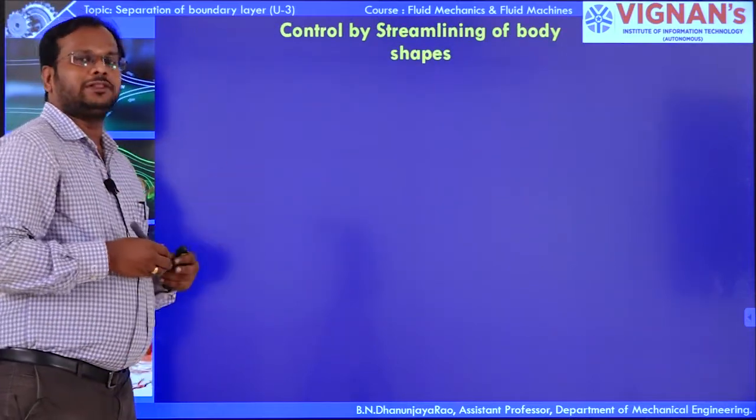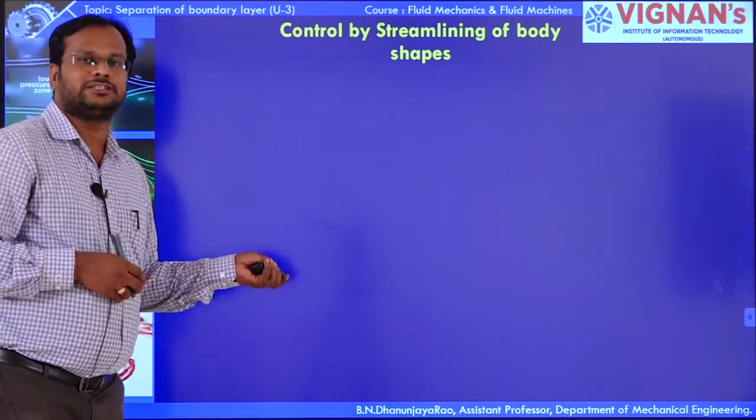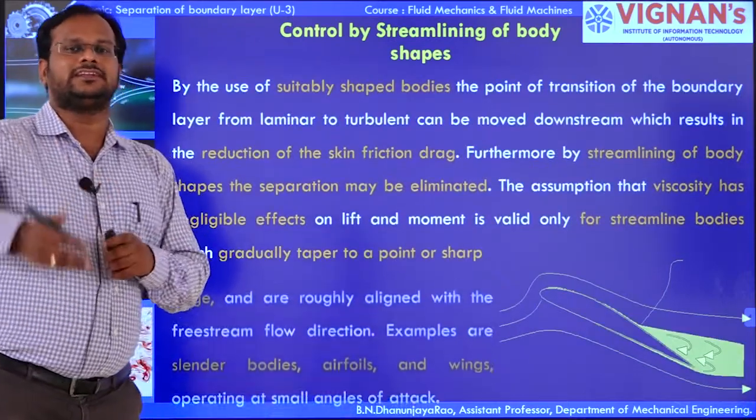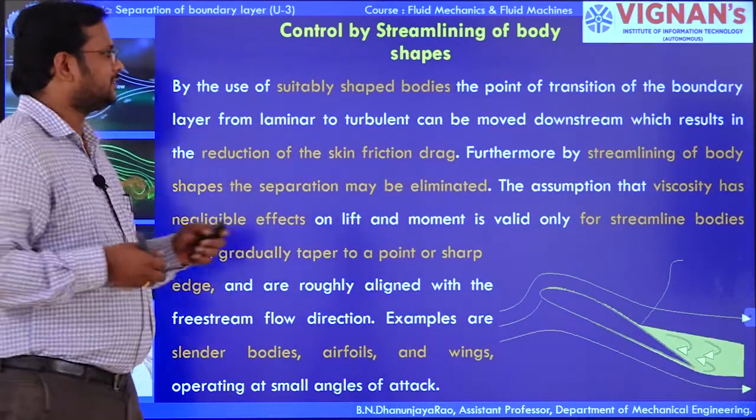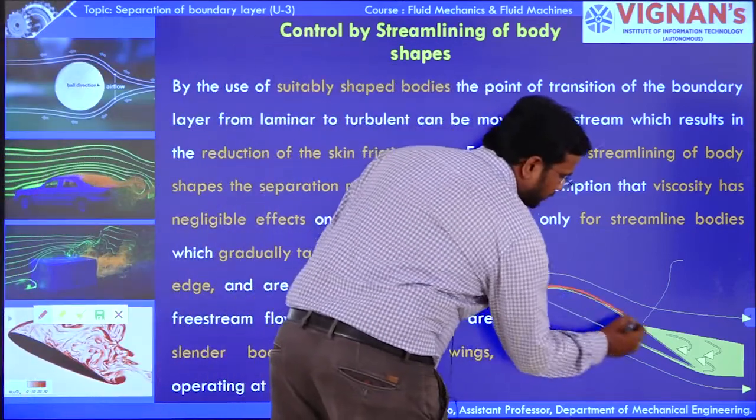Here, another method, controlling by streamlining of body shapes. Streamlining of body shapes is nothing but a change of a particular body shape to a great extent, which will overcome the boundary layer separation. So here there is an aerodynamic profile.